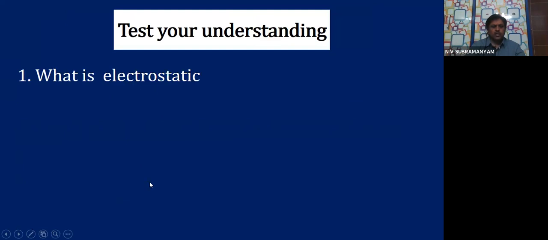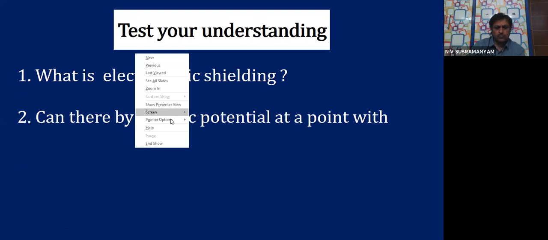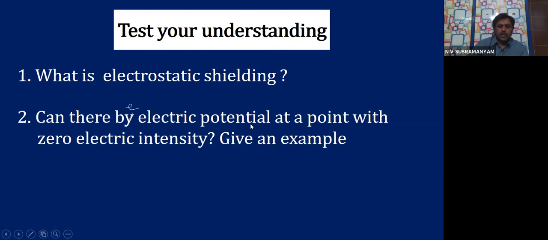To test your understanding, 2 questions. What is electrostatic shielding? Sorry, this is B, children. I'm sorry. This is a typographic error. This is B. Can there be electric potential at a point with 0 electric intensity? Give an example. This is a textbook question. Please answer it. I have already answered it in the explanation. You can find the answer in the explanation.